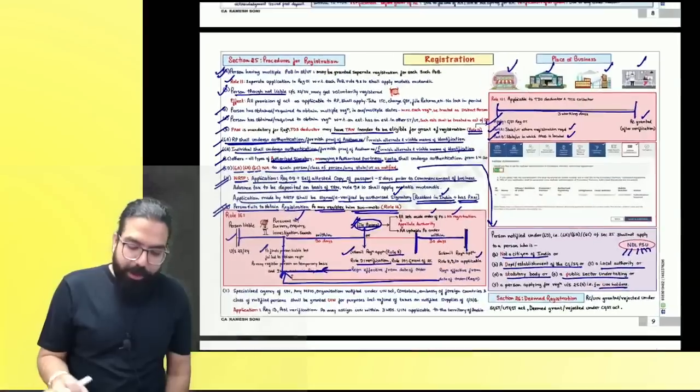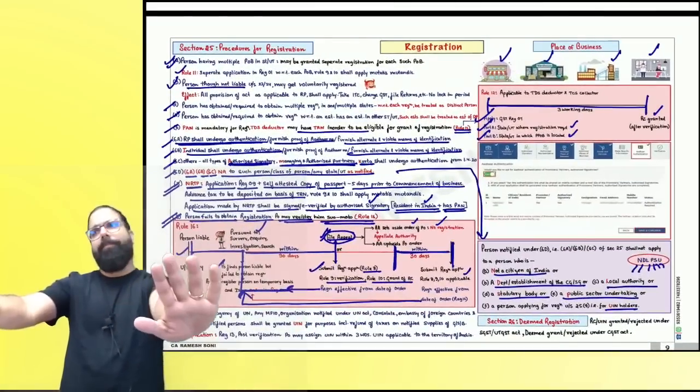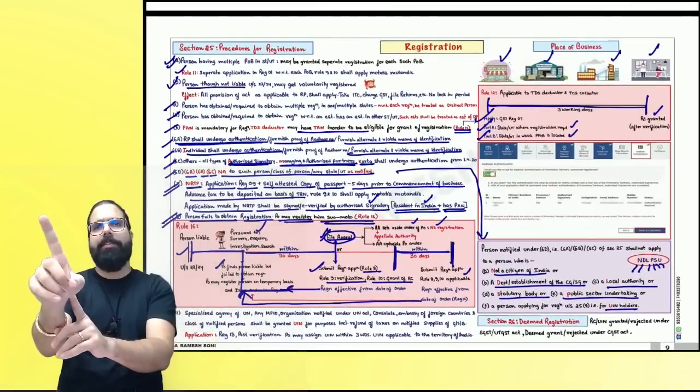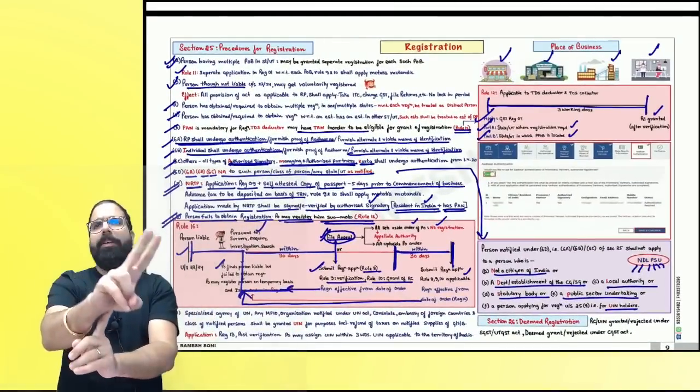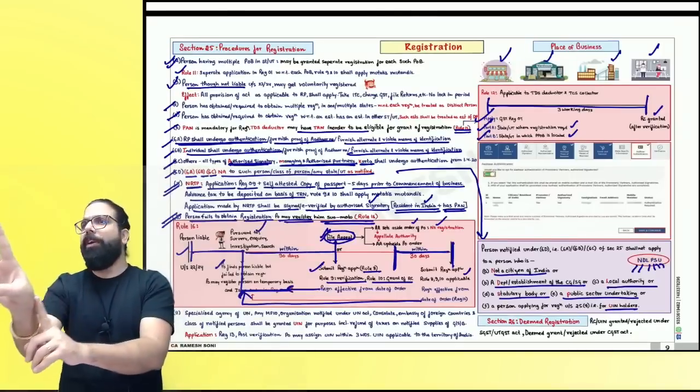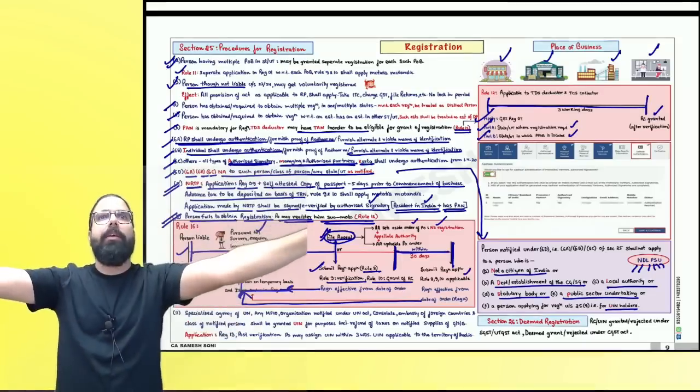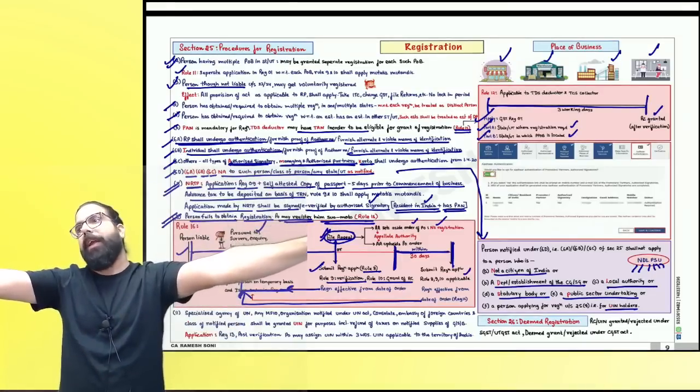Now, everyone over here, what did I tell you? I told section number 25. Section number 25, 1, 30 days may take registration. 25, 2, multiple place of business, multiple registration. 25, 3, voluntary. People, you should remember everything. The more you revise, you will remember everything. Can I go ahead, everyone?